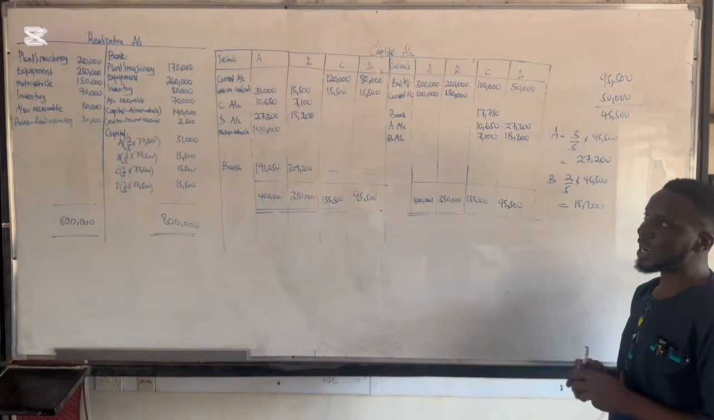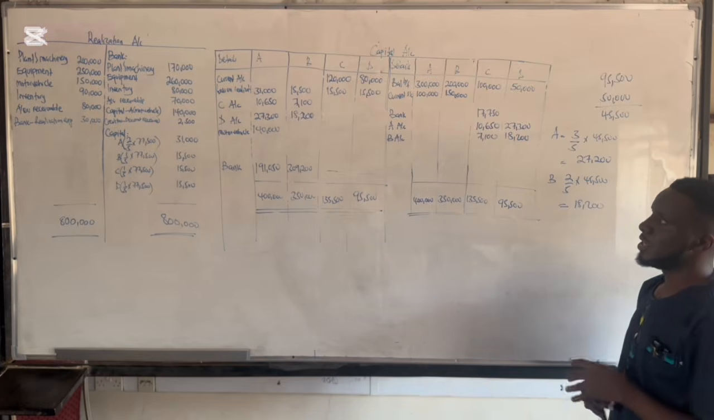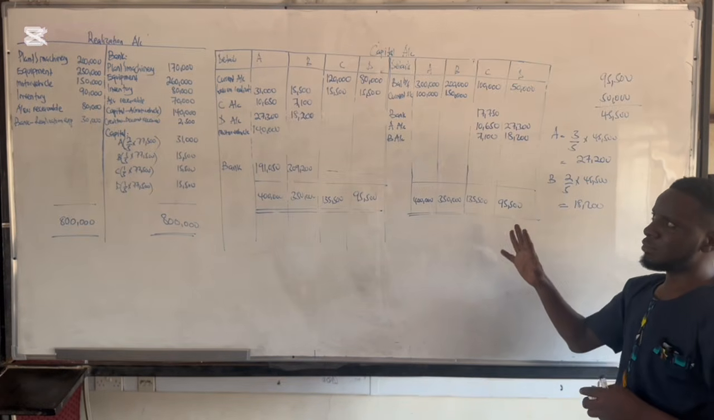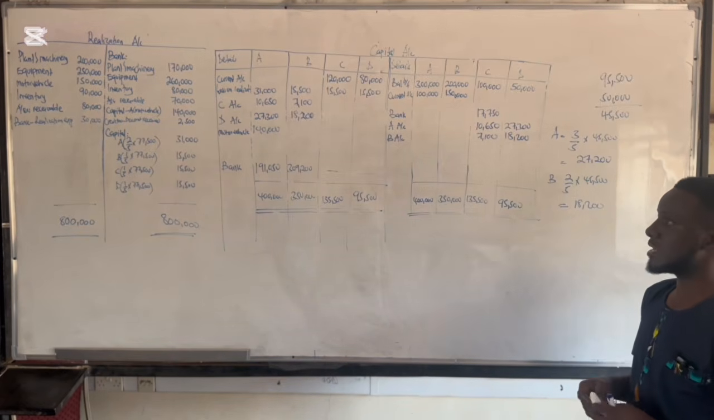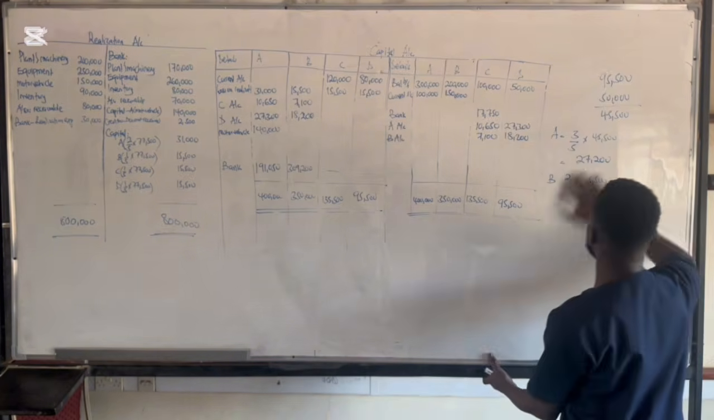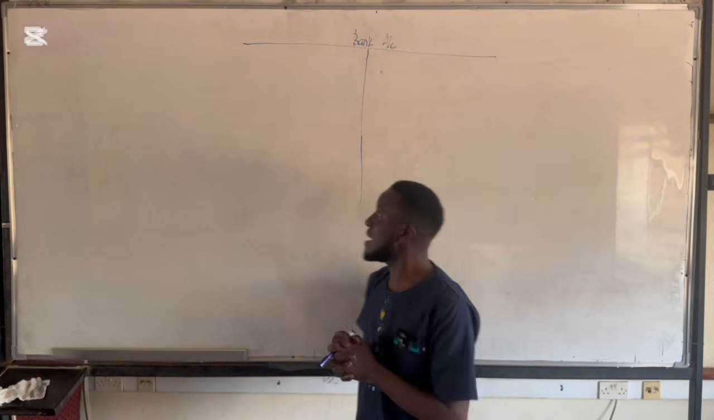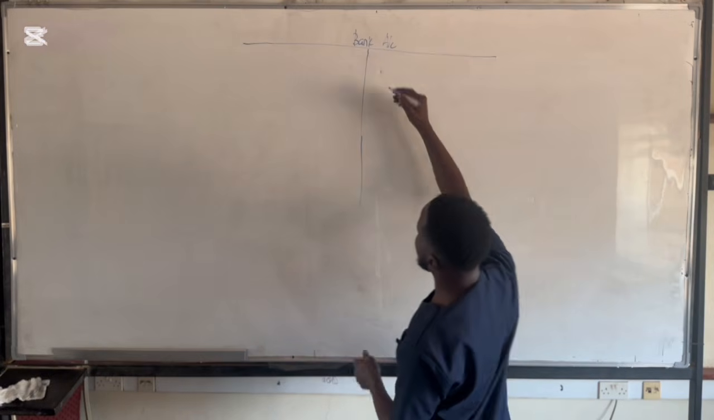So that is the capital account, and then the other is the realization account. So allow me to rub off this, then we come back with the bank account, and then we wind up with our question. Alright, so we are going to our bank account, and this is how our bank account looks like.